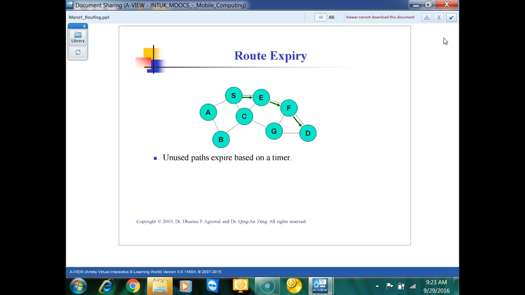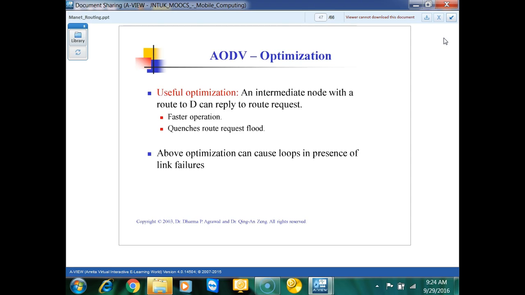So we can choose the other path, C, G, D, right? That will be happening before the timer expires only. Once the timer expires, again we need to do it again. Okay. The same thing we need to do. So this is how your route discovery happens in your AODV.